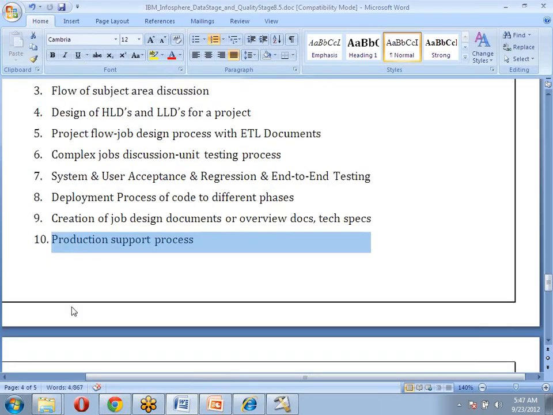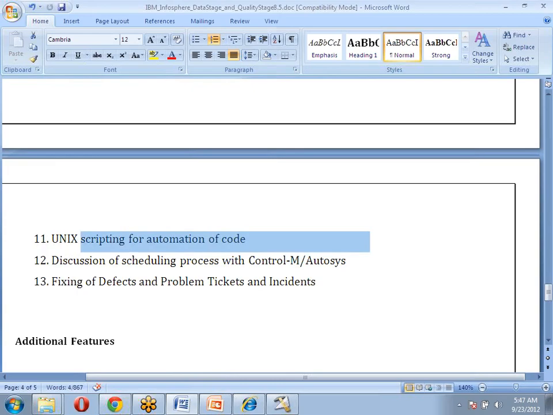Apart from this, while discussing the project, because nowadays most companies are using Unix scripting to automate their code, apart from normal DataStage job design, we will cover how to write scripts and in what situations we write a script. For example, my job failed in production. We need to send a mail to all team members, primary and secondary.